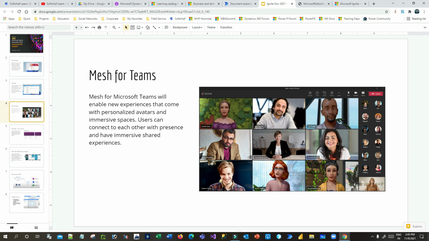Users can connect to each other with their presence and have an immersive shared experience through avatars. You don't need to show your photo or video. You can define a character or avatar that will behave like you. So it is Mesh for Teams, another important topic that is announced.